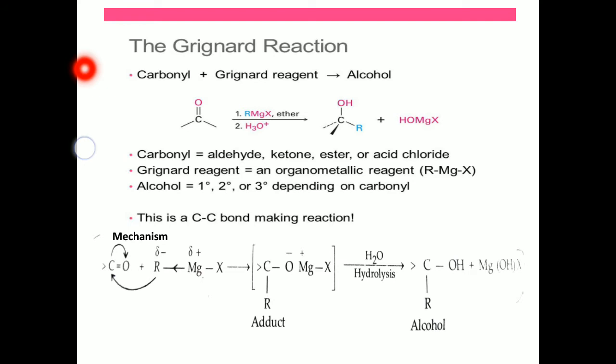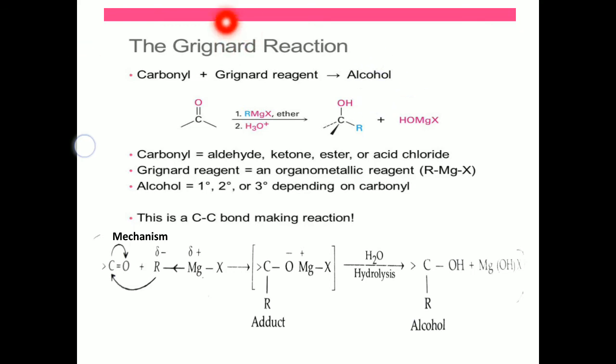Alkyl magnesium halide is called the Grignard reagent. Already we know about this Grignard reagent, alkyl magnesium halide. When a Grignard reagent adds on a carbonyl compound, we will get alcohol. The reaction between a Grignard reagent and a carbonyl compound produces another compound, alcohol, this way.